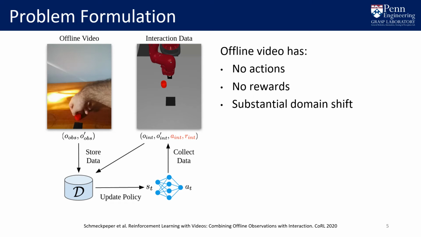We show that simple approaches can solve all three of these challenges. In our case, we label the last state of each trajectory with a large reward. We train an inverse model to predict actions, and we use adversarial domain adaptation and paired data to handle the domain shift. I will now talk in more detail about each of these three components of our method.